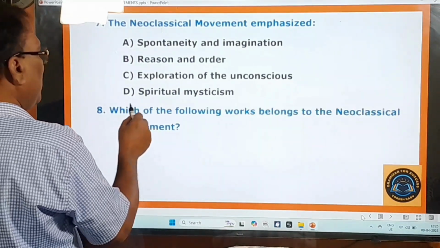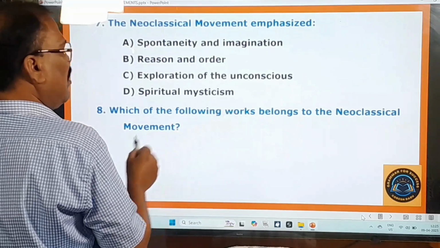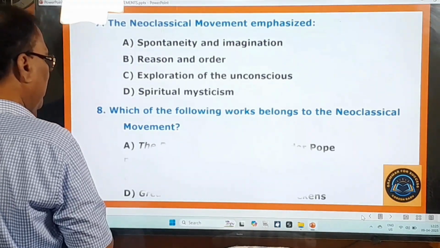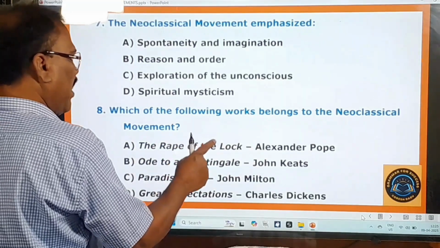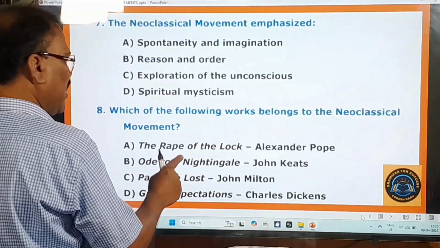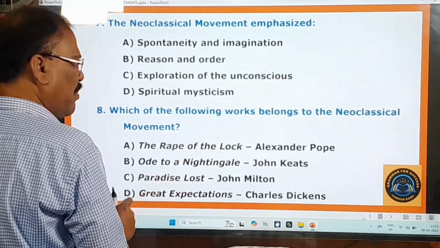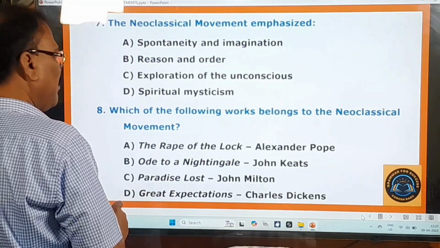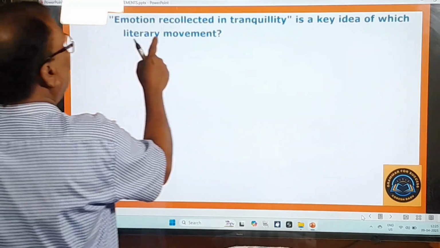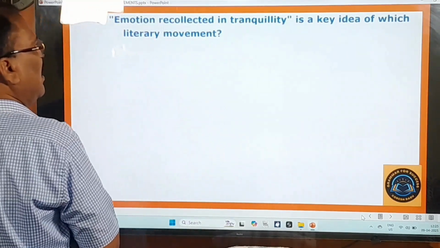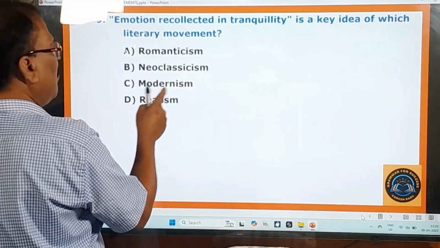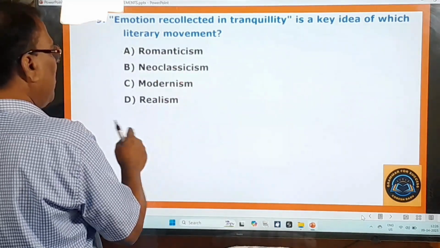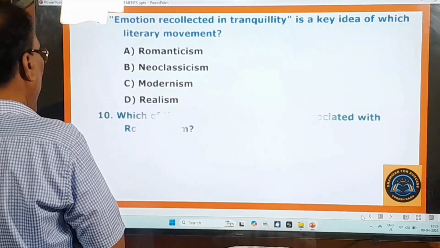Eighth question. Which of the following works belongs to the neoclassical movement? The Rape of the Lock by Alexander Pope, Ode to a Nightingale by John Keats, Paradise Lost by John Milton, Great Expectations by Charles Dickens. Ninth question. Emotion recollected in tranquility is a key idea of which literary movement? Romanticism, Neoclassicism, Modernism, Realism. 10th question.